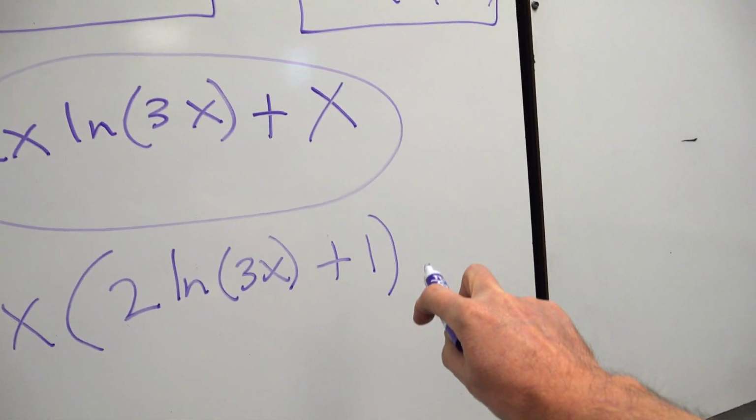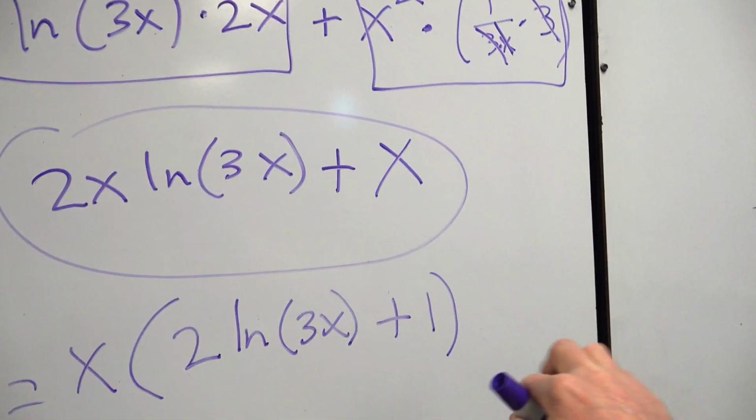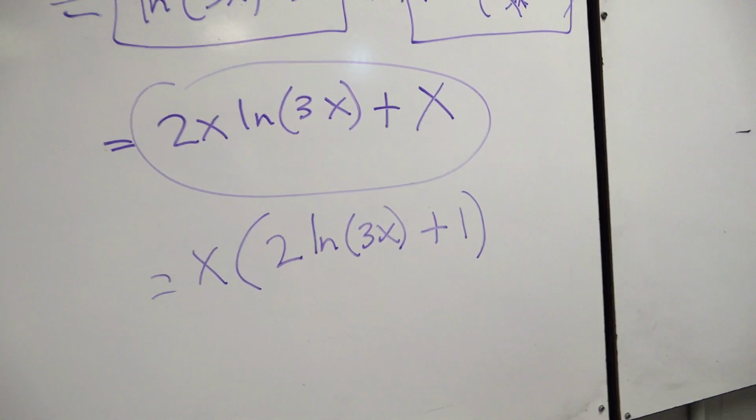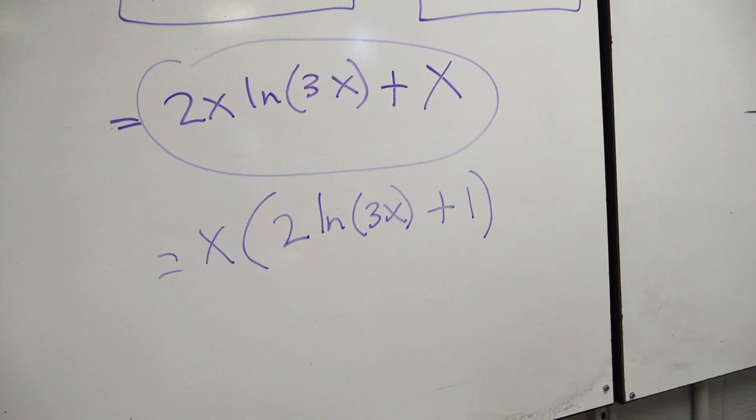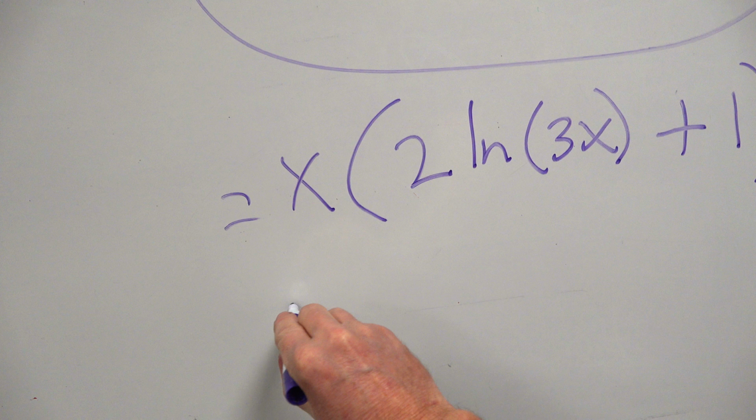x distributed to 1, x times 1 gets you back to x. You can't leave that blank right there. So that's probably a better answer, all right? And actually, technically, the best answer.